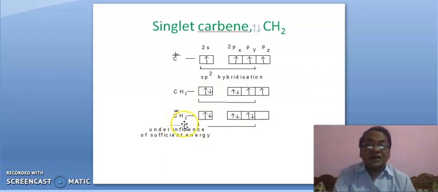In excited carbene, the unpaired electron in the unhybridized pz orbital is forced to pair up, under the influence of sufficient energy. Therefore all electrons are paired in singlet carbene, so it is in excited state.